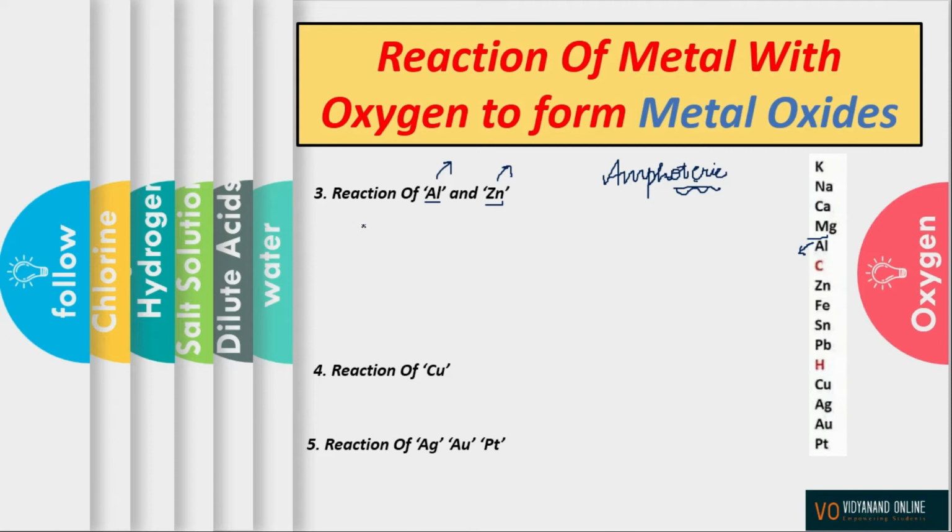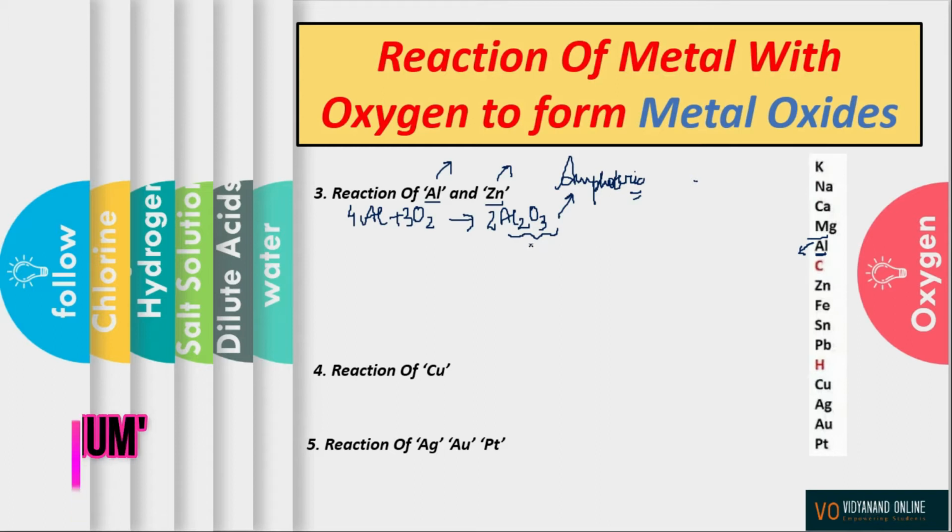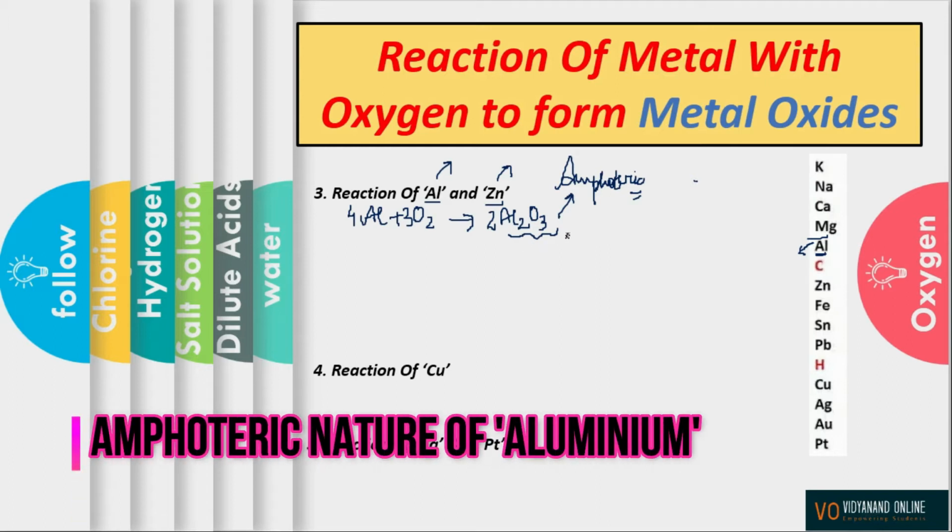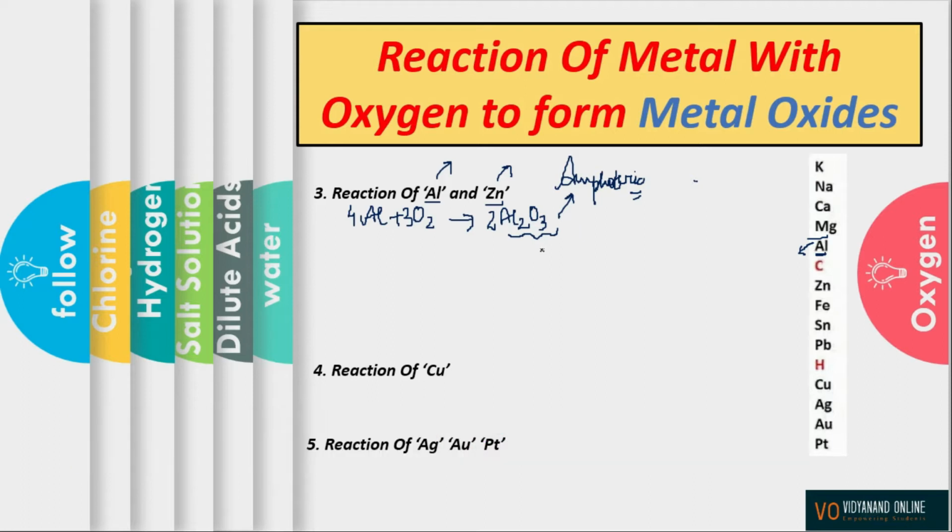What will happen when aluminium reacts with oxygen? On heating aluminium in the presence of oxygen, it will form aluminium oxide, which is Al2O3. In order to balance it, I'll put 4 here, 3 here and 2 here. Now let us see whether this aluminium oxide is acidic or basic. Since I told you that it is amphoteric, it will show both acidic as well as basic behavior.